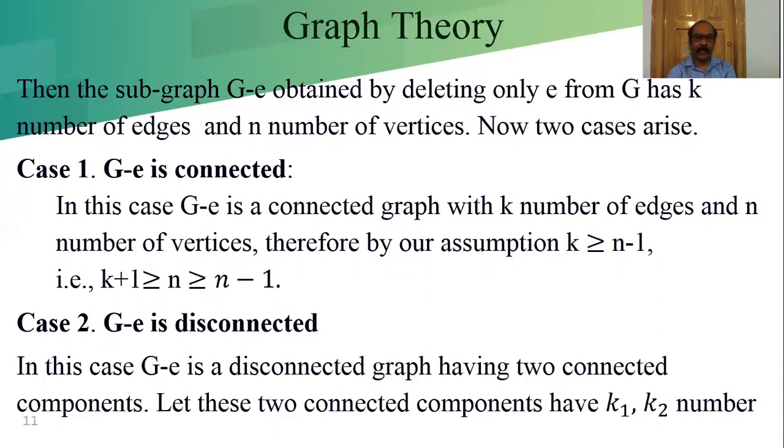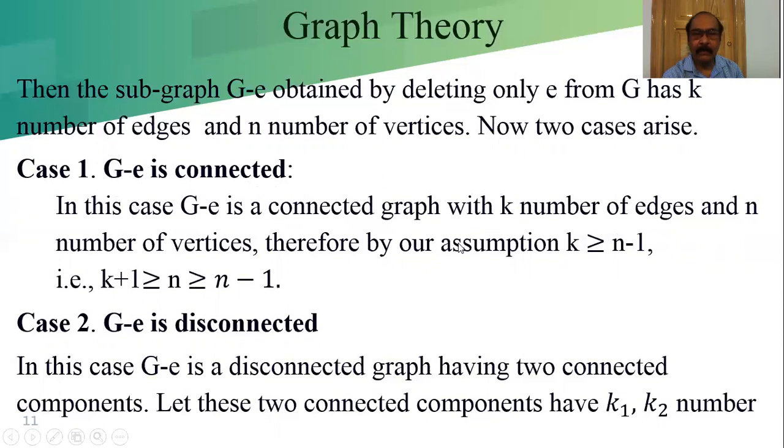If it is a disconnected graph, the logic to prove that k is greater than or equal to n minus 1 will be different, and if G minus E is a connected graph, our logic to prove is different. In case 1 we are considering G minus E is a connected graph, with k number of edges and n number of vertices.